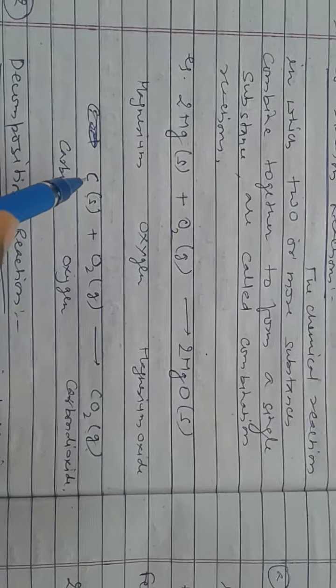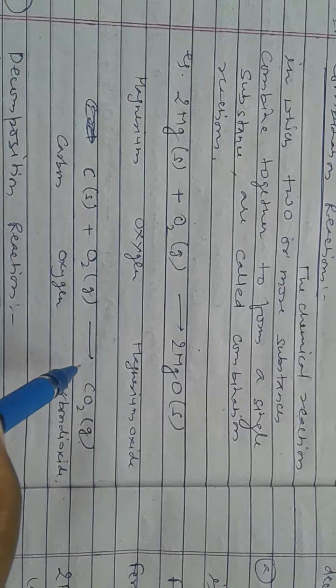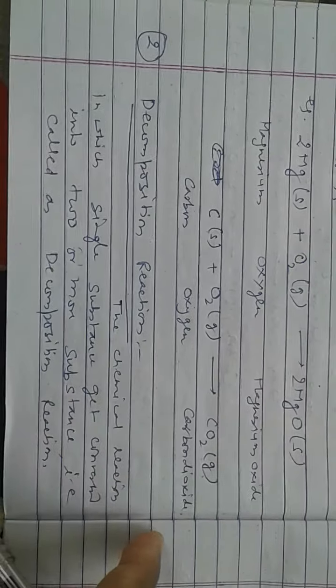If two substances are combined together and give a single substance, then this type of reaction is called combination reaction. Another example, when carbon is burnt in presence of oxygen, it combines to give carbon dioxide. It is also an example of combination reaction.